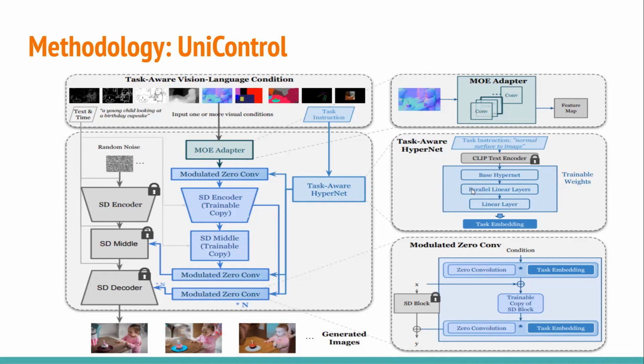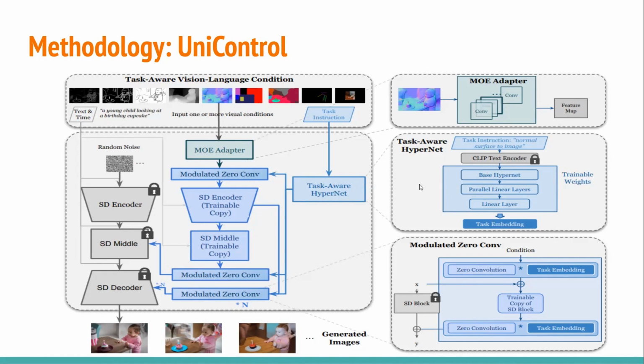Then it has a CLIP encoder, and that CLIP will include the prompt as an embedding, then have some base HyperNet and then the linear layer to project the final task embedding. This is the final task embedding.